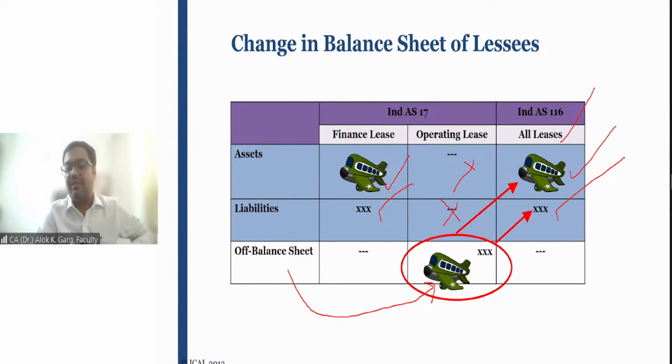Only in the disclosure in the notes to accounts you would be covering that aspect, not in the balance sheet. But in IND AS 116, all the leases are required to be taken on the balance sheet as an asset and liability.